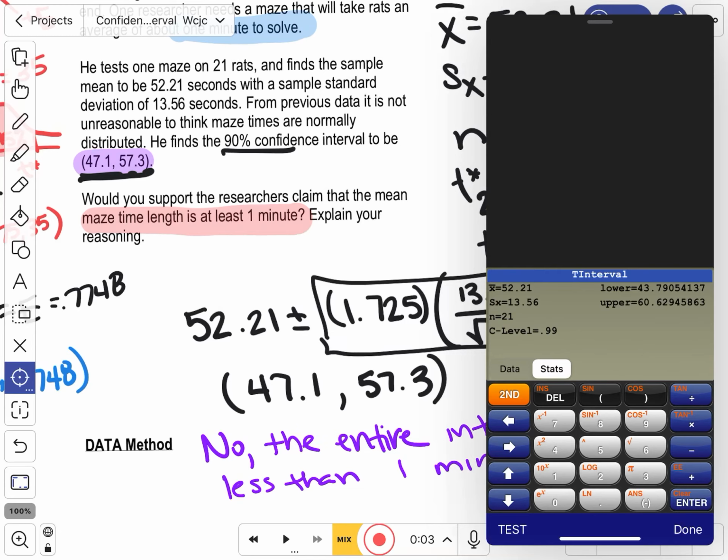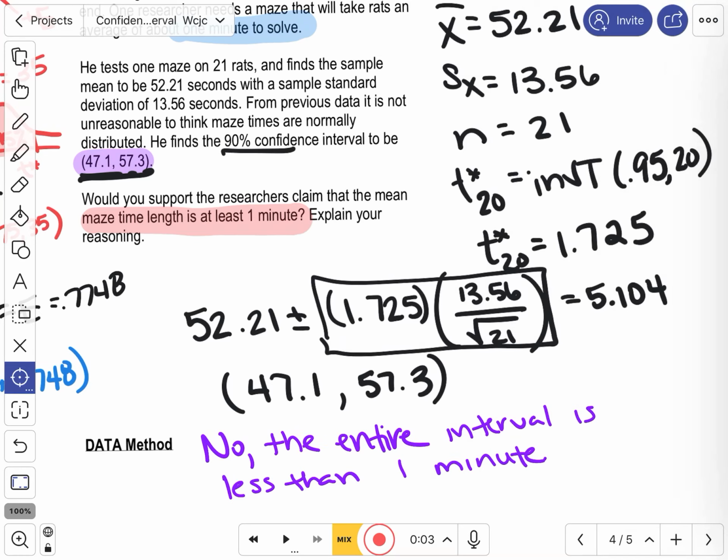That means it is plausible to believe that at 99% confidence, the mean maze time would be at least 1 minute. But anything less than that is going to be lower. So you can start to answer certain questions based off the interval itself. What you're doing is looking for values to either fall inside of the interval or outside of the interval. Here, 60 seconds will fall outside of the 90%